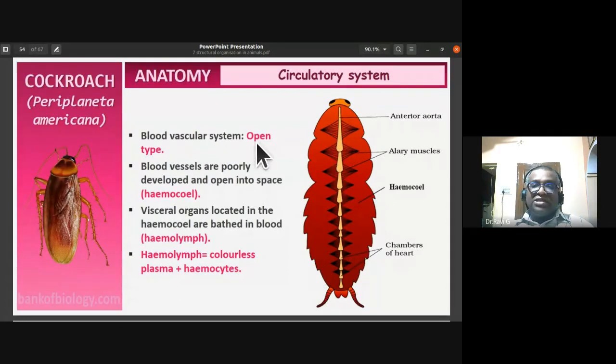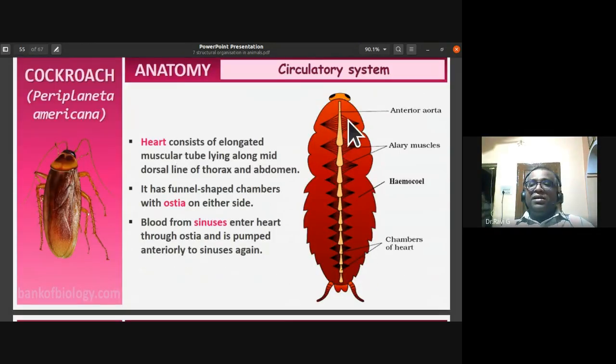So the circulatory system of cockroaches is of open type. The blood vessels are poorly developed and the blood is pumped openly into a space called the hemocoel. The visceral organs located in the hemocoel are bathed in blood, that is, hemolymph. The components of hemolymph are colorless plasma plus hemocytes.